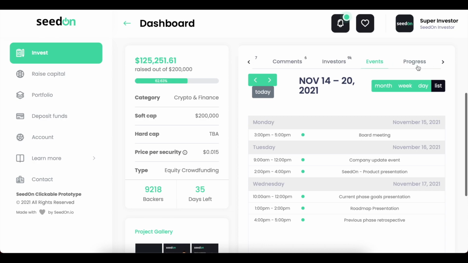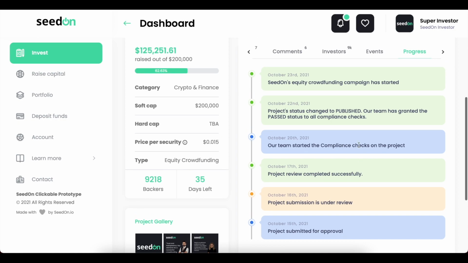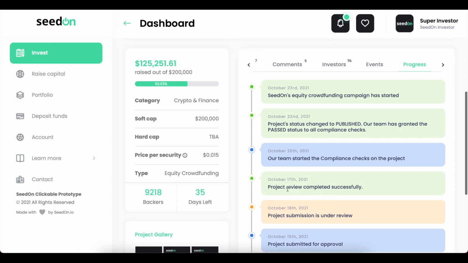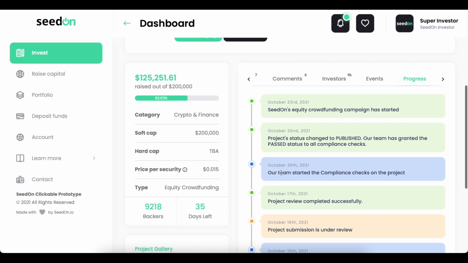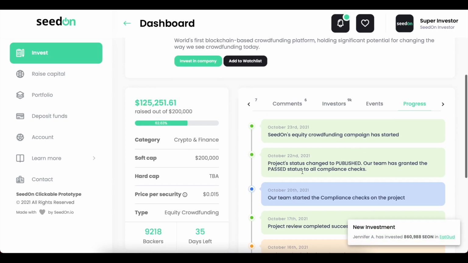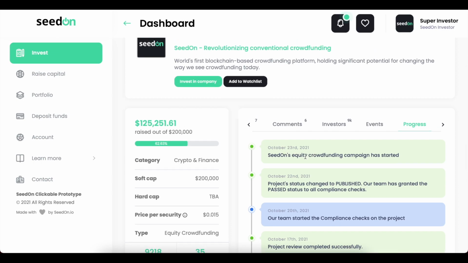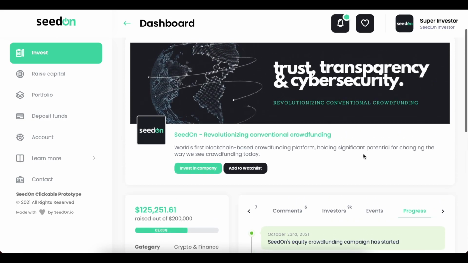For the next tab and the last one, we have the progress, and this is a timeline of the project's evolution. So basically, the first item was that the project was submitted, then it went under review. We have completed the review process. Our team has started the compliance check with the project. The status has been changed to publish, and it has passed all of the compliance checks. And here we have the SeedOn equity crowdfunding campaign started. So this is it for the details of the project.